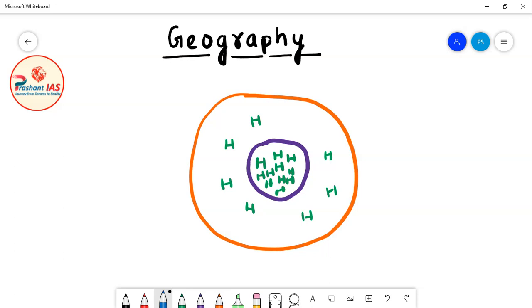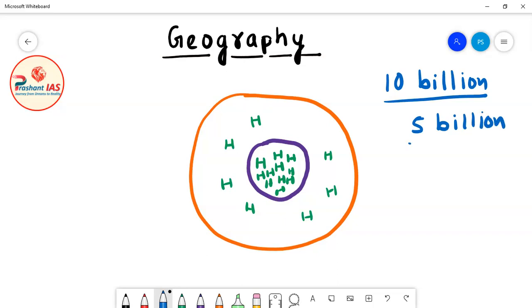Okay, so what happens, friends, after a very long period of time? For example, the life of our sun is 10 billion years. Now, our sun has already lived half of its life, meaning it has already lived 5 billion years. So the age of our sun is 5 billion years. How many years does our sun have left? Our sun has only the next 5 billion years left.